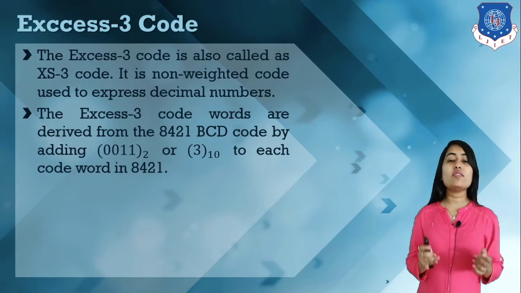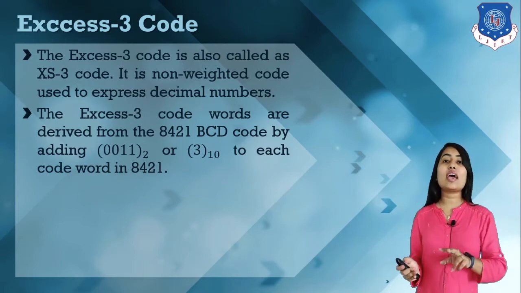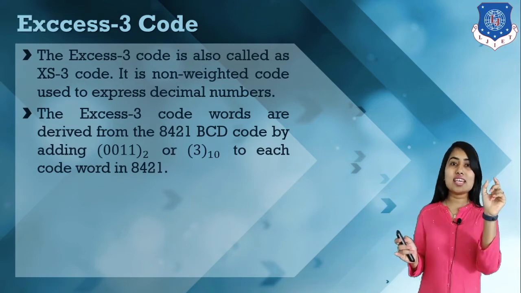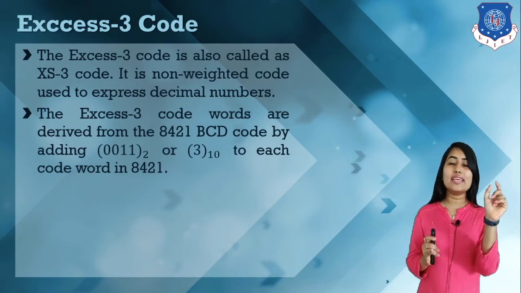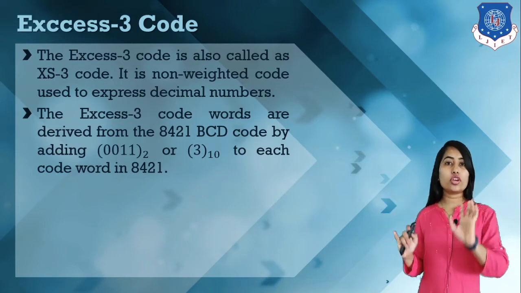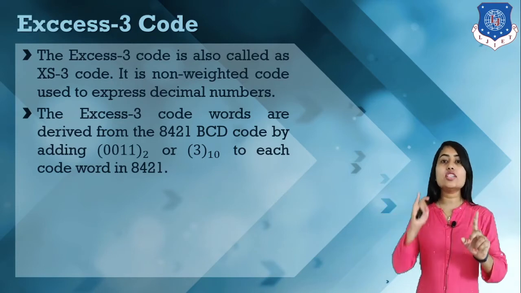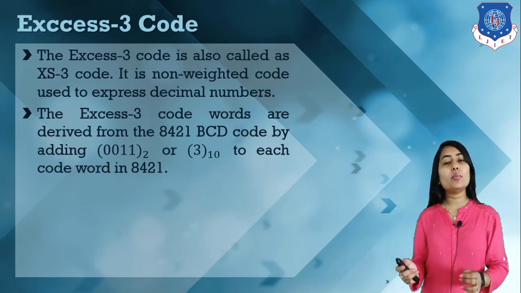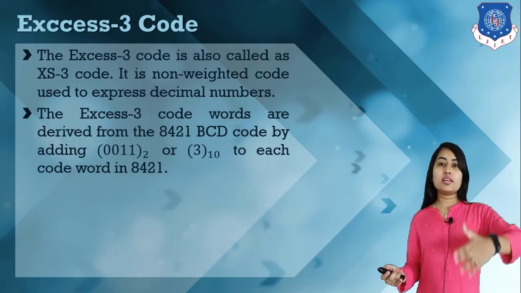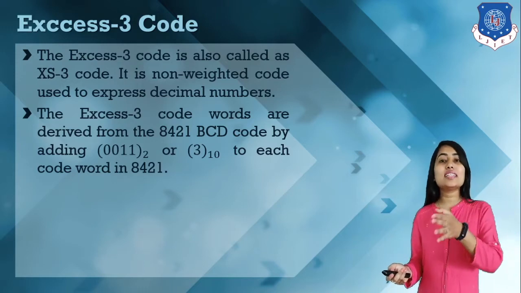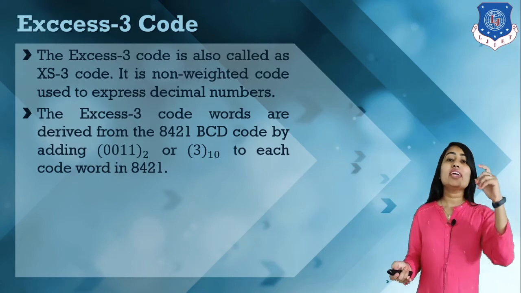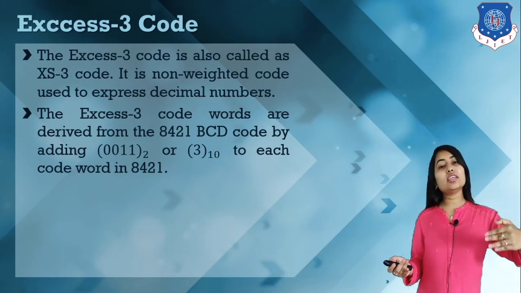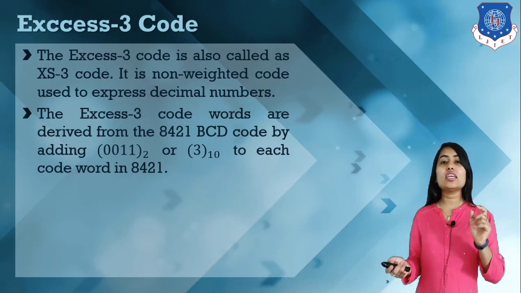For 6, we have 6 plus 3, that is 9. So for 9 we have 1001. So the XS3 code for 6 is 1001, and so on. If we have a number which is greater than 9, how can we write it? For each and every decimal digit, calculate the BCD first, then add 3, and we have the excess 3 code.